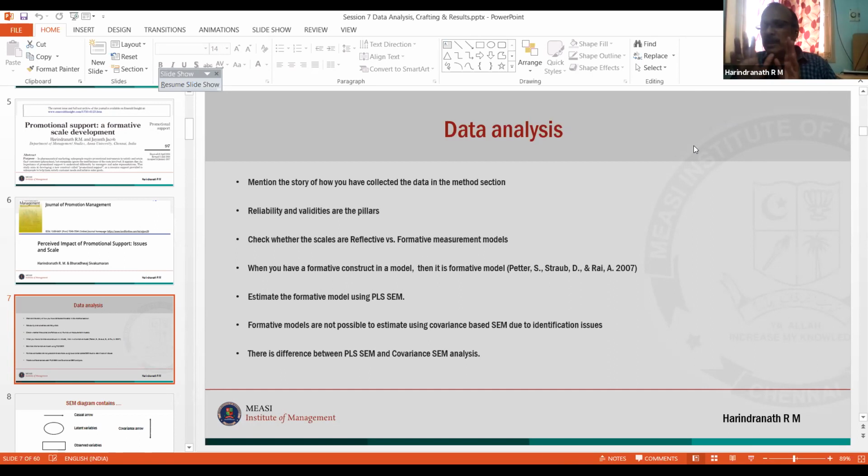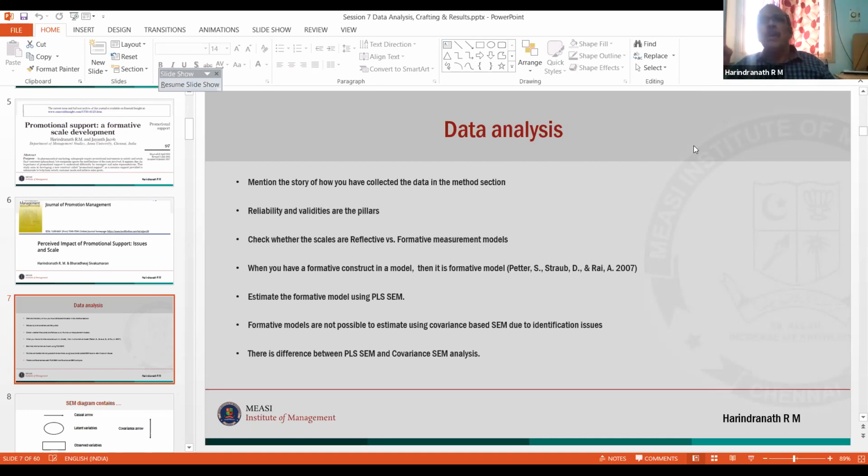So when you write the data analysis, don't just write that you collected. You say what you did. Recently, we collected from Amazon Mechanical Turk. We said that we collected from Amazon Mechanical Turk. We put 2 filters. One filter is Indian; the respondent must be an Indian. The next level of segmentation is that the Indian must be an IT employee.